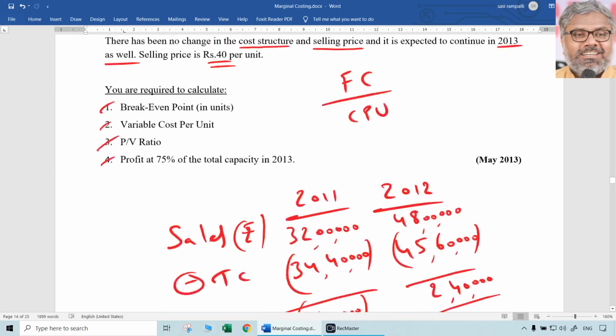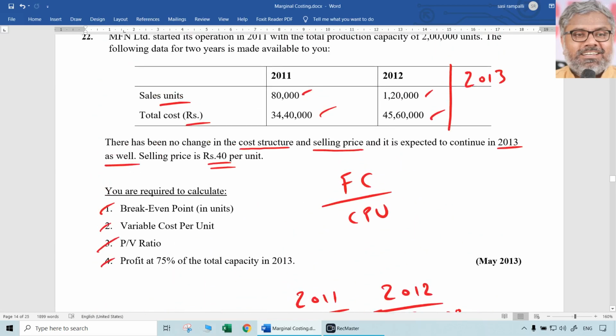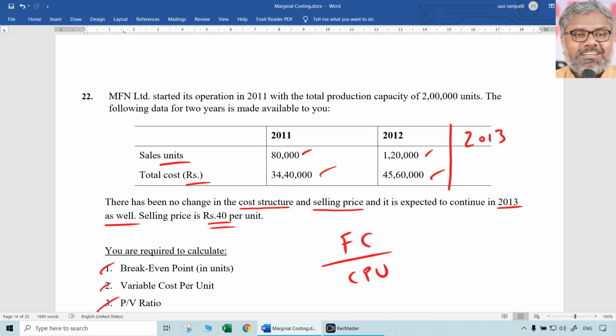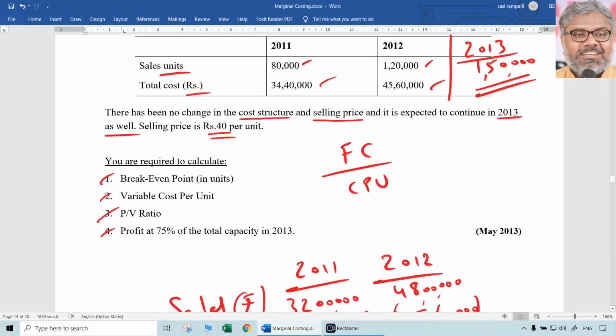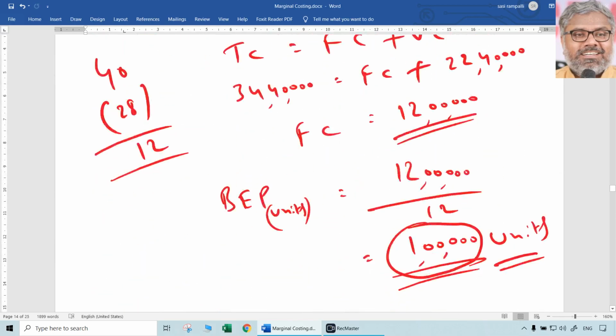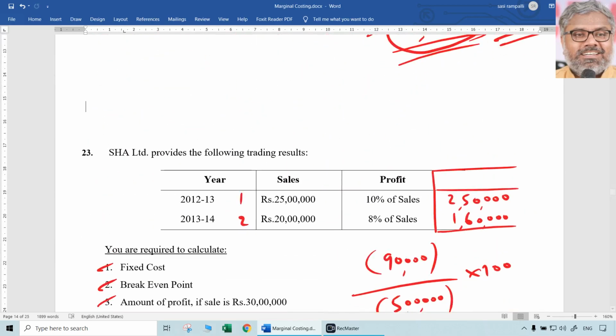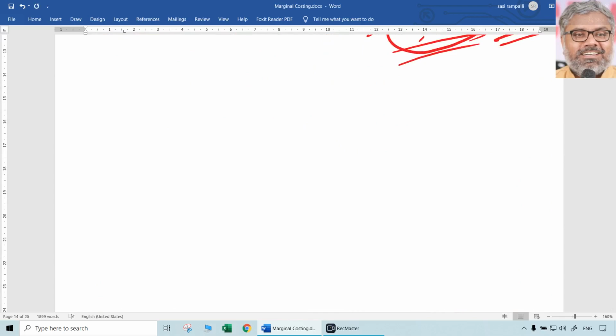Profit at 75% of the total capacity in 2013. So if in 2013 they can achieve 75% of the total capacity, and total capacity was 2 lakh units, how many units can they sell in 2013? 1,50,000 units they can produce and sell. So if they can achieve 1,50,000 units in 2013, how much will be the profit is the question. Simple. Just substitute. 1,50,000 units are there.